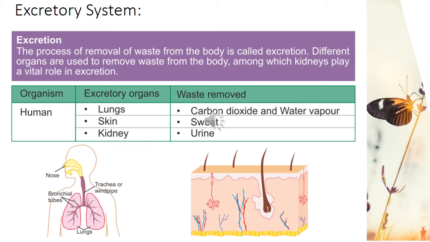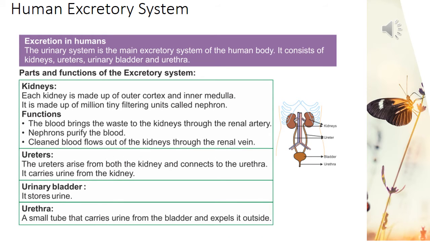So we are going to talk about kidneys in detail, which actually form the human urinary system. So let's talk about the human urinary system. The excretory system, that is the human urinary system, consists of kidneys, ureters, urinary bladder, and urethra.